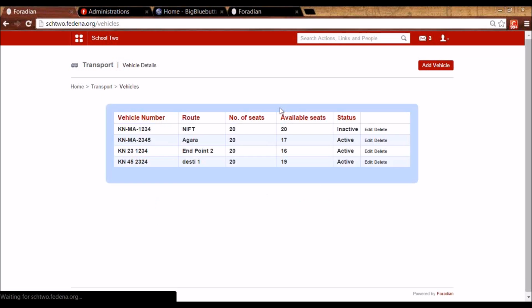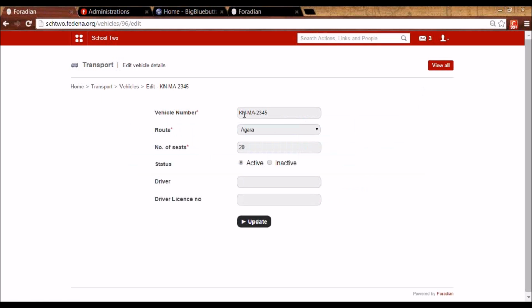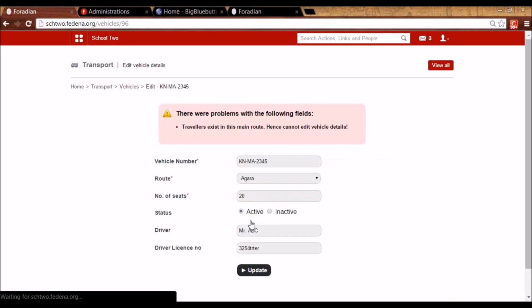you can add vehicles. You have to click on add vehicle. It'll ask you for the vehicle number, the route that it is following. So endpoint A, it means till where this vehicle is going. What are the number of seats, driver details. So these are the details, additional details that I've created. These can be entered, and driving license number for this driver can be entered for